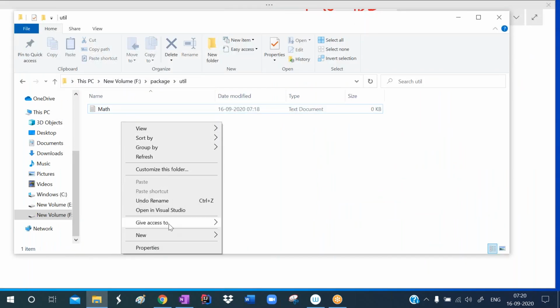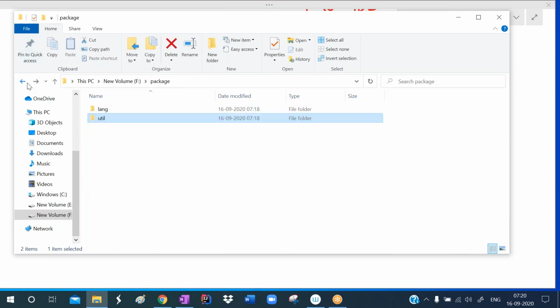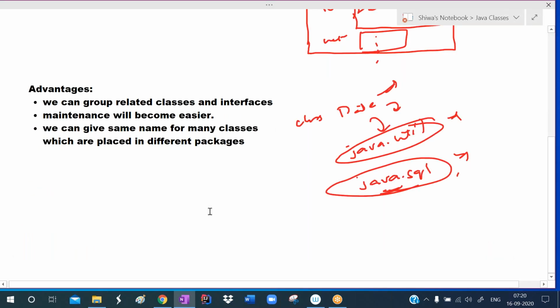Just now we have seen in our operating system also the folder concept is there. In the same location, you cannot create another file with the name math. So what we did, we created two different folders. In one folder, we are creating a math file. In another folder, we are creating another math file. So the same concept we are using here.